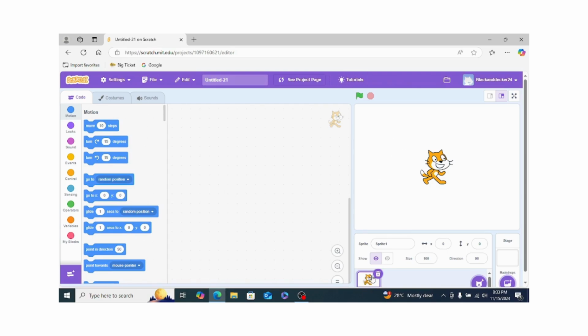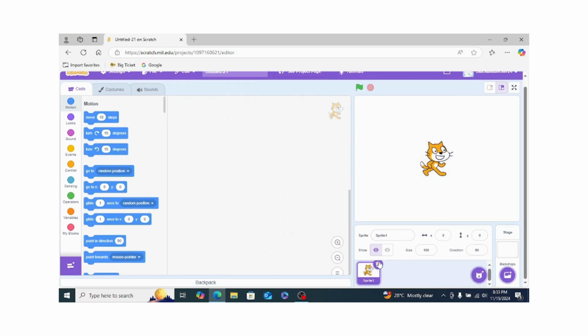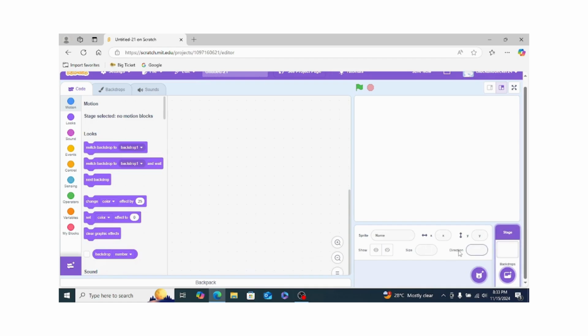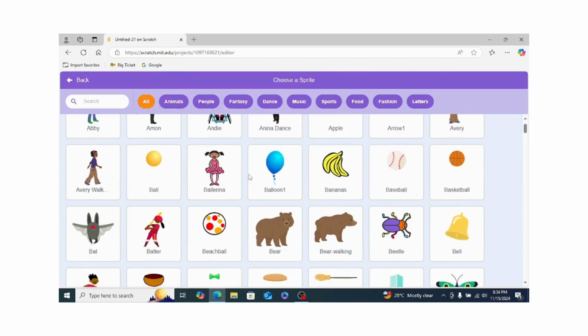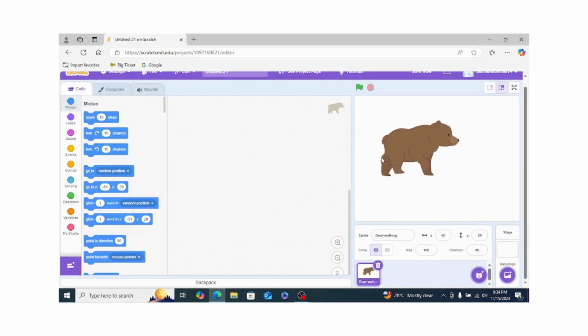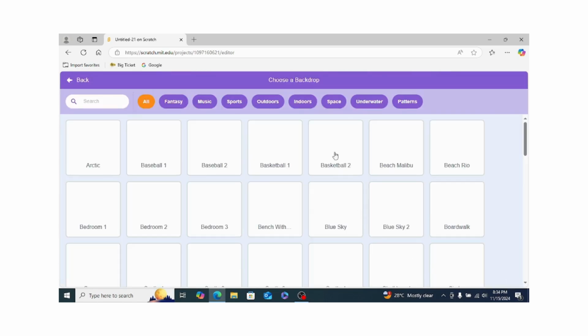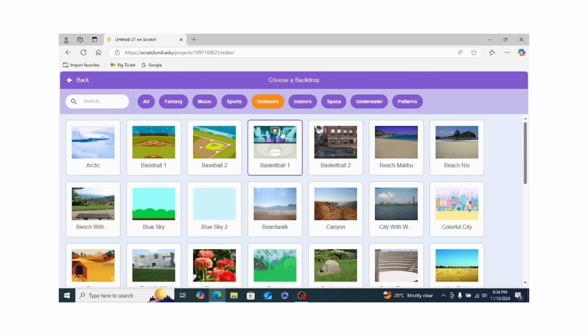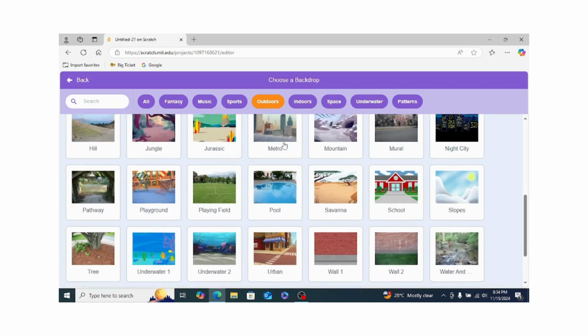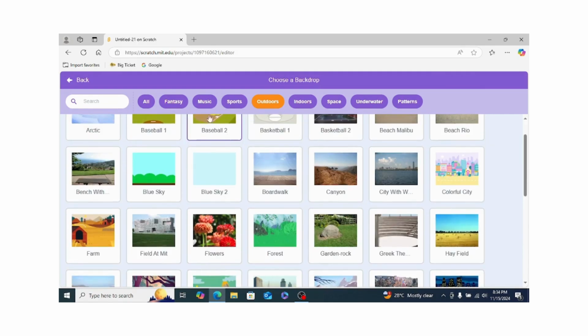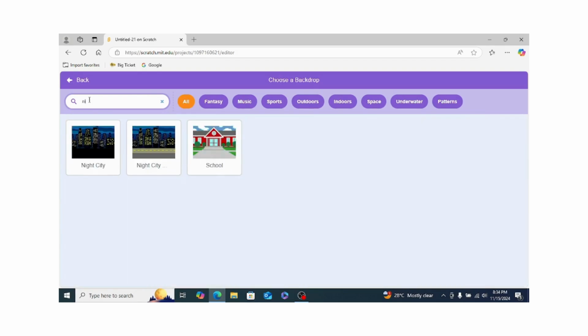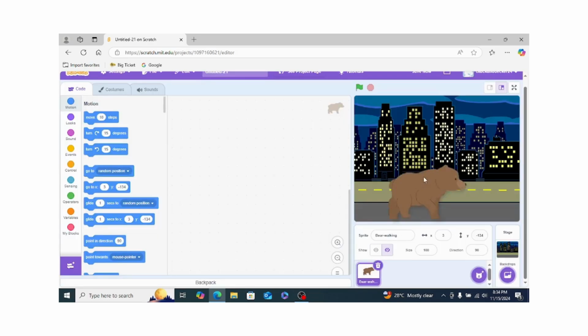So today we will be making a cool animation. So let's begin. I'm going to choose this bee walking. And let's choose some background. In this animation we want a night one. Okay, this one is good. So now, before doing our code for this, I'll explain every code in motion.